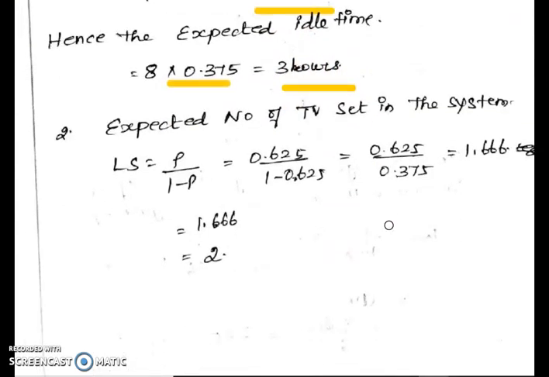And second, we have to find the expected number of TV sets in the system. This is the formula: LS equals P divided by 1 minus P. Already we found the P value 0.625. 1 minus 0.625 means 0.375, so 0.625 divided by 0.375 is 1.666. Rounding 1.666, we write 2.